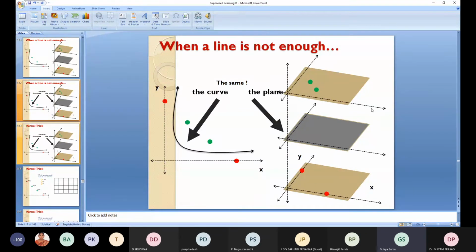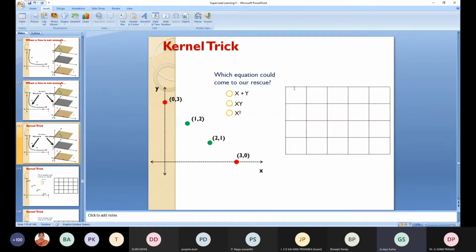But what you are doing is using a kernel trick, which separates the red dot lines from the green dot lines by changing its dimensions. It is projected to a higher dimension. How it can happen is the kernel trick. This is the kernel trick.